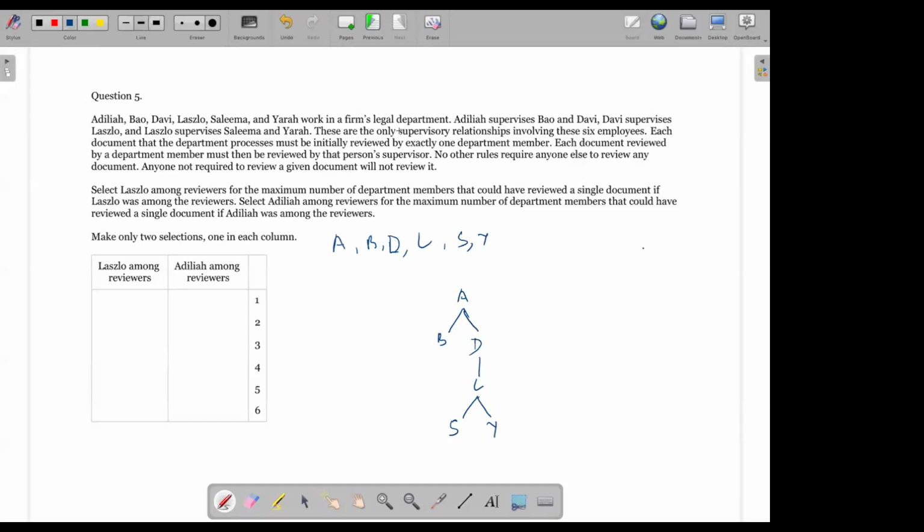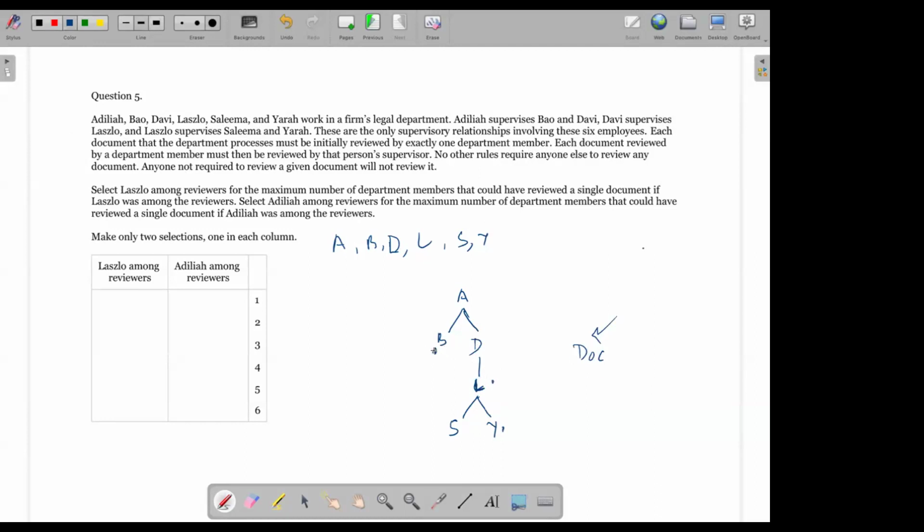Now, these are the only supervisory relationships involving these 6 employees. So I have 6 employees and these are the relations. Each document that the department processes, so any document that comes into the department, must be initially reviewed by exactly one department member. It could be reviewed by either this person or this person or this person or whoever.